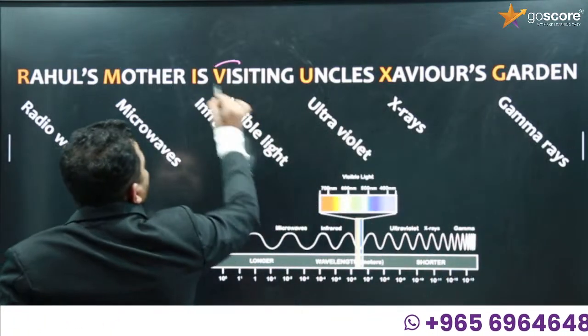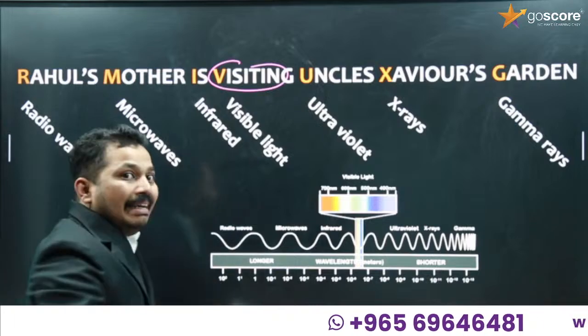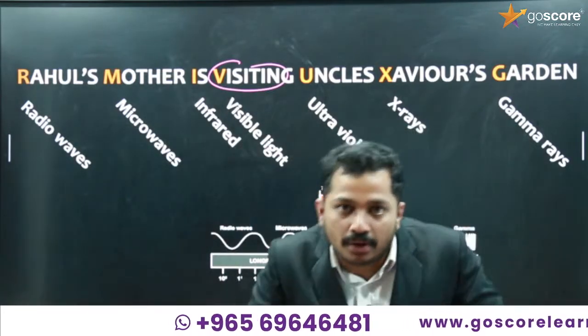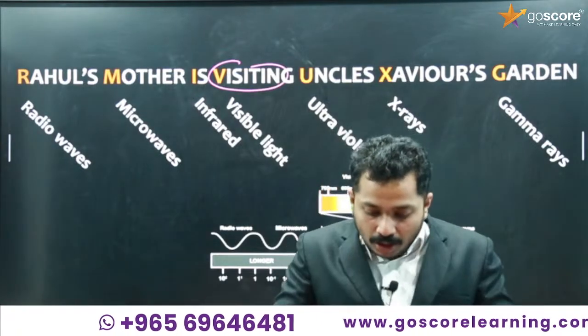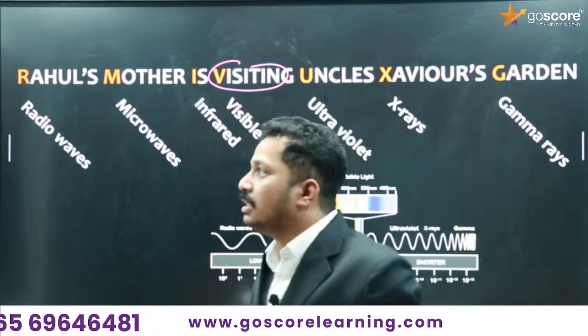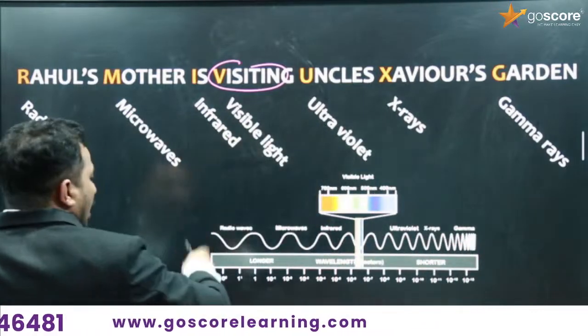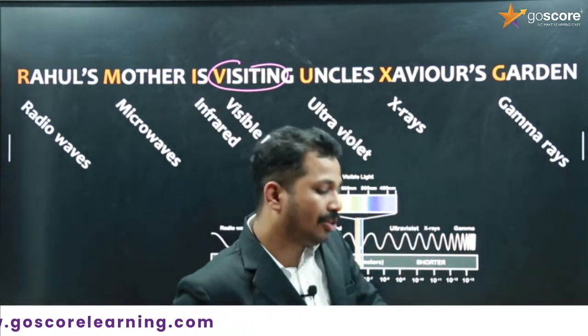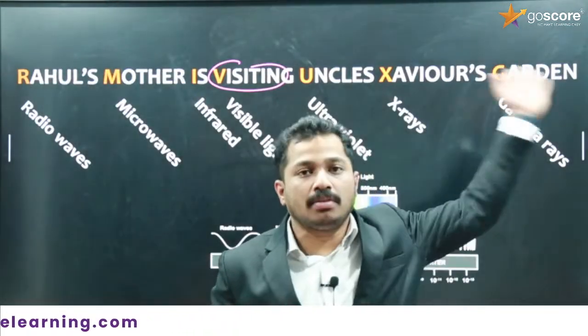After infrared, visible light is there. Visible light is the only electromagnetic wave that is sensitive for our eyes. The human eye is sensitive to visible light only. And visible light consists of how many colors? You may have mentioned 7 colors. Not only 7 colors, there are trillions of colors.